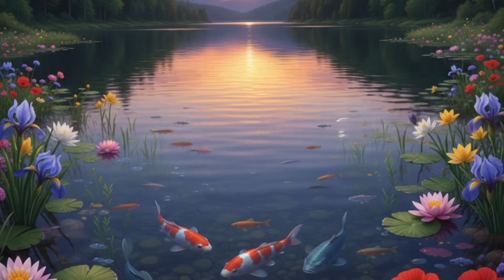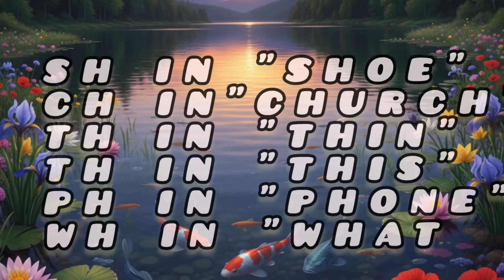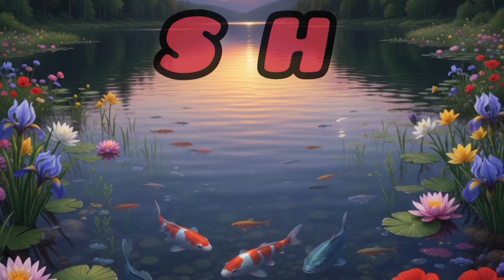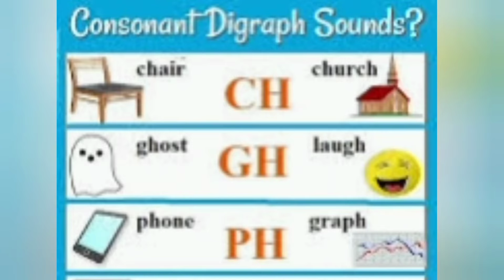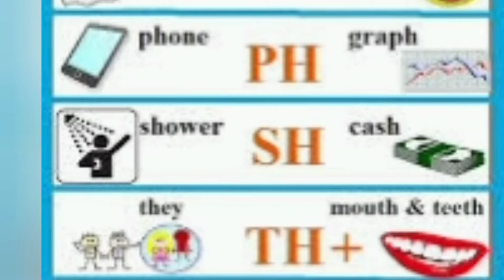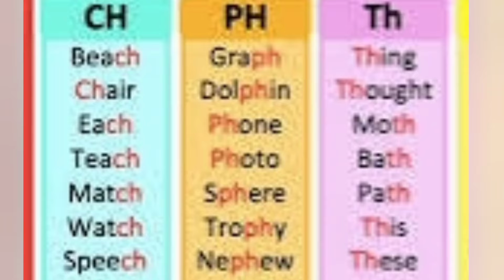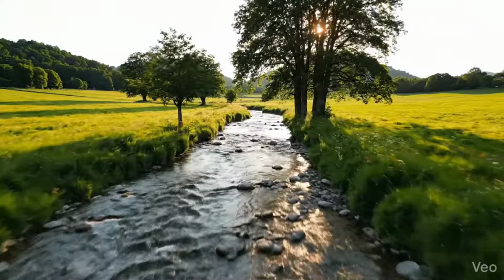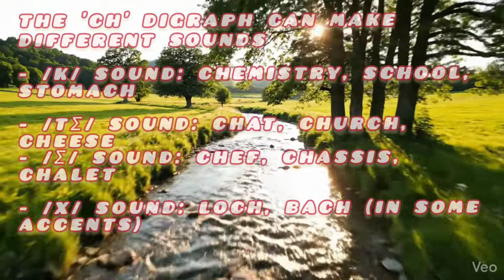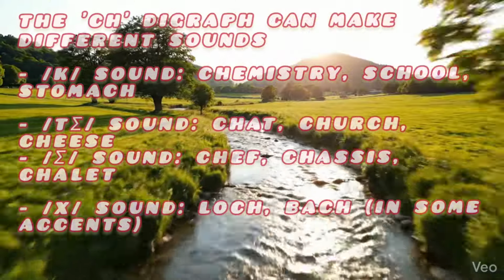Consonant digraphs: SH, CH, TH, PH and WH. Consonant digraphs of SH are given here. Some examples are given with the pictures of consonant digraphs. These are CH, beach, chair, MB, comb, bomb, QU, quick, queen, etc. CH digraphs give K sound because of Greek influence on the words.